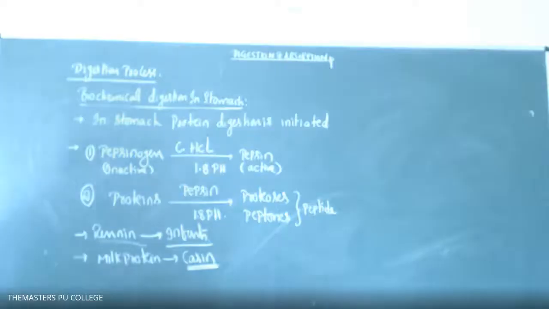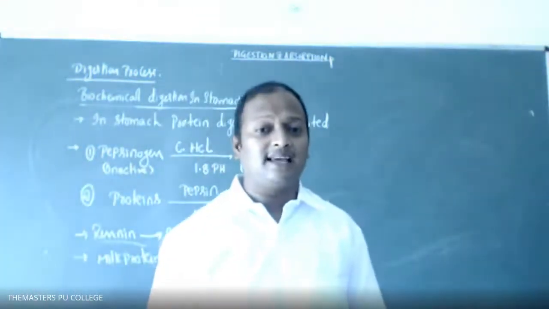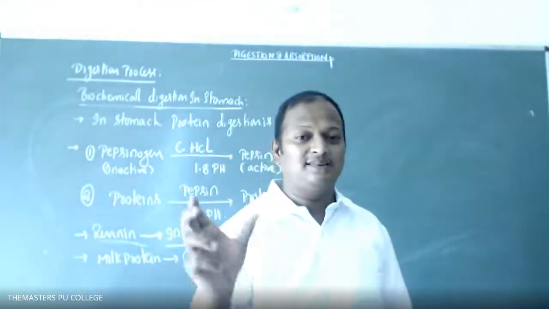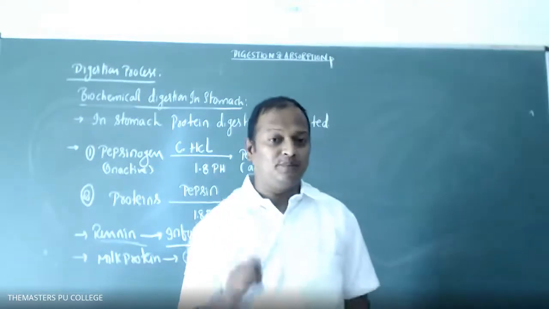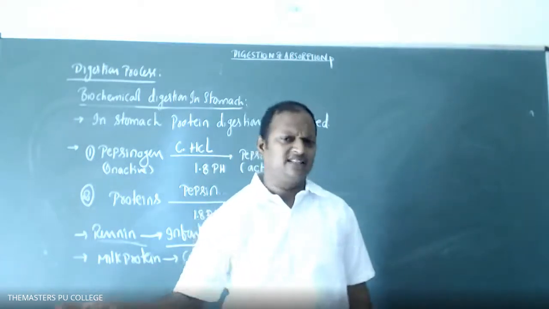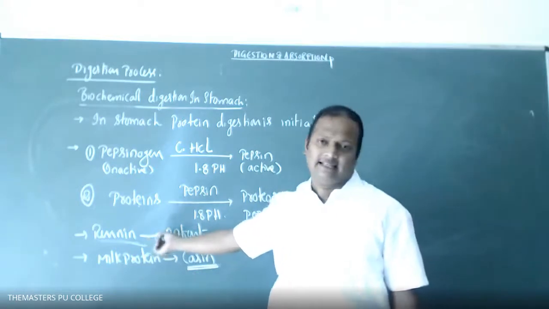Sir, paracasein turns into casein under the action of renin? Obviously, casein turns into paracasein and calcium paracaseinate is formed. Calcium paracaseinate is nothing but curdling of the milk. It should be combined with calcium, then curdling of the milk takes place. So that is also one question. Which enzyme is helpful for curdling of the milk? That is renin. Yes.